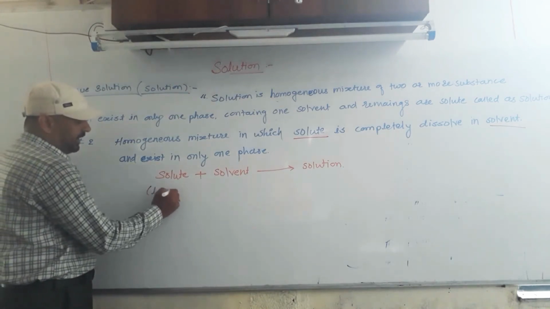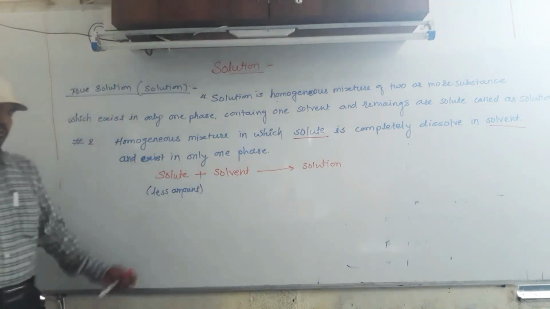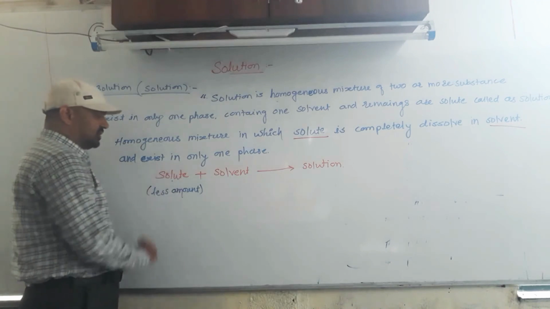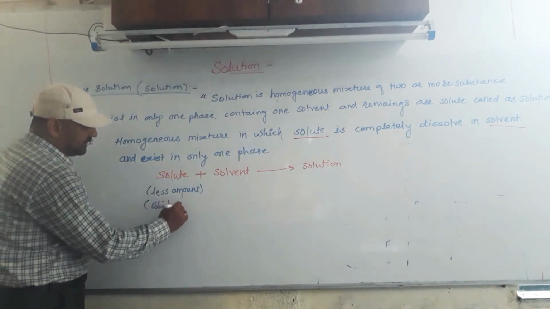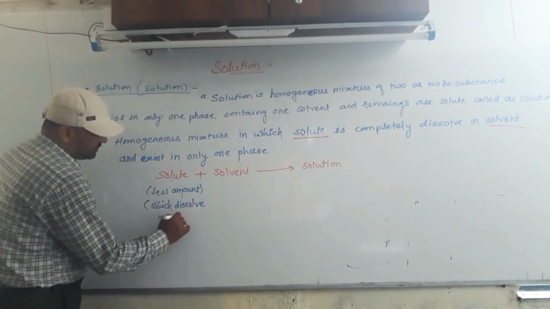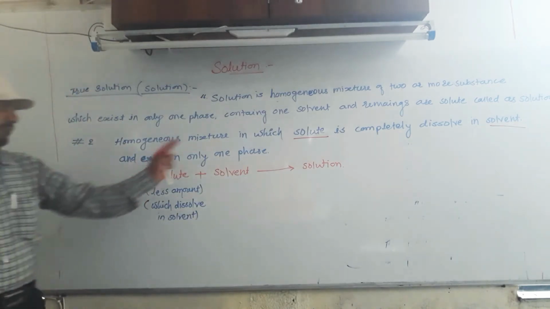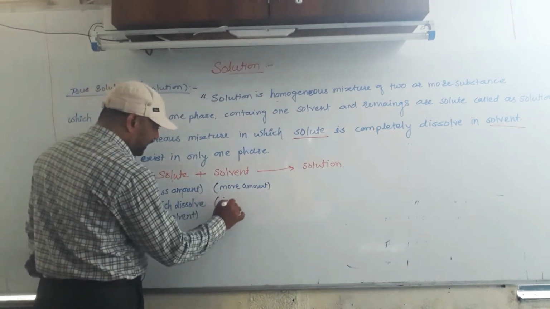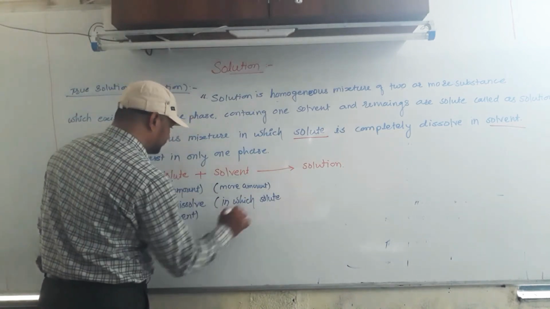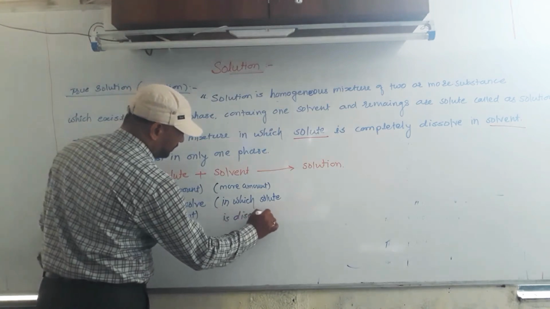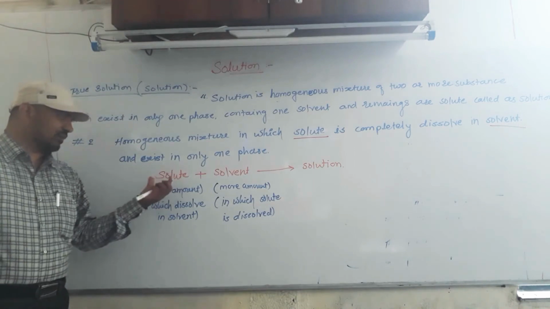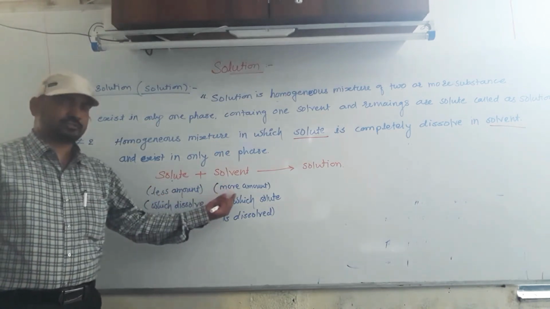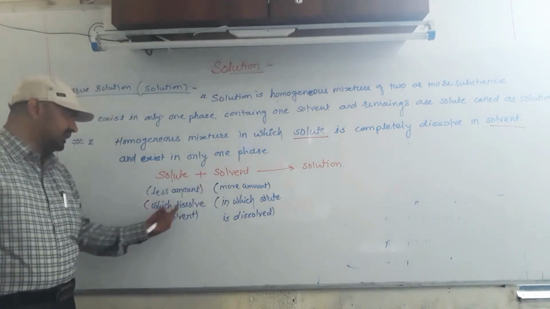Solute is defined as the component of solution which is present in less amount and which dissolves in solvent. Solvent is present in more amount in solution and is the one in which solute is dissolved. Means solute is the component of solution present in less amount than solvent, which dissolves in solvent.